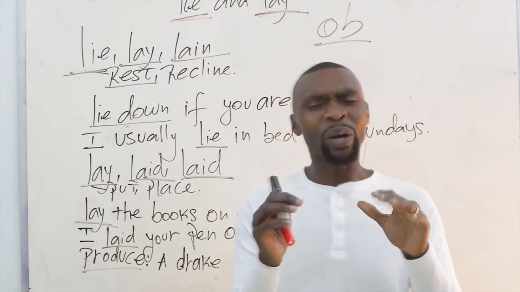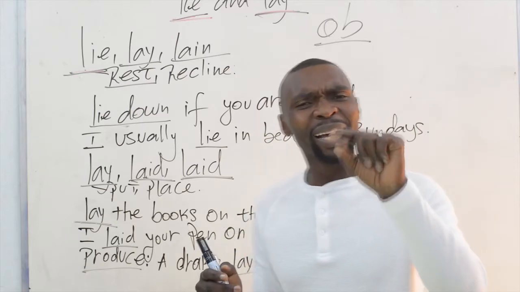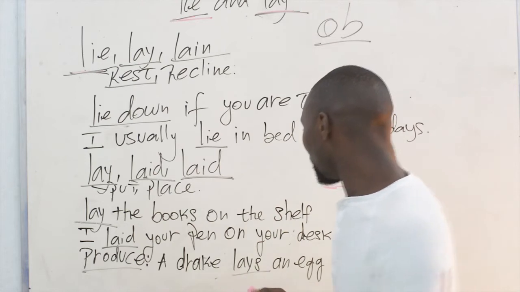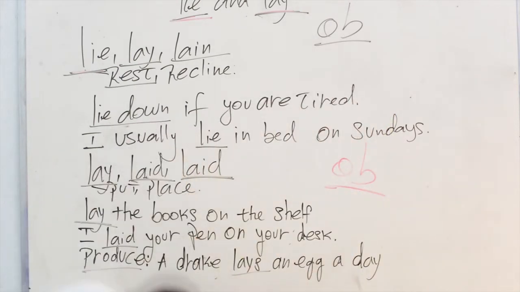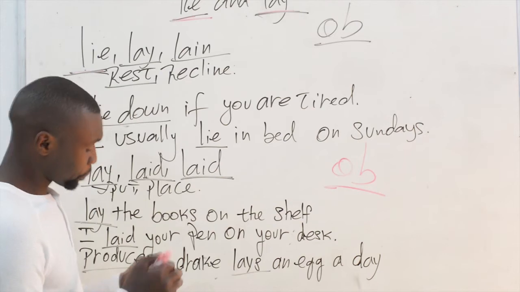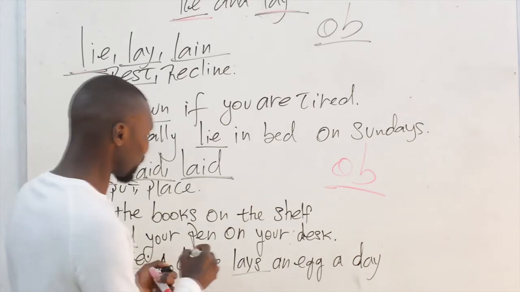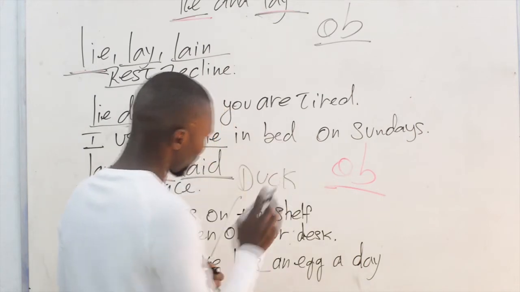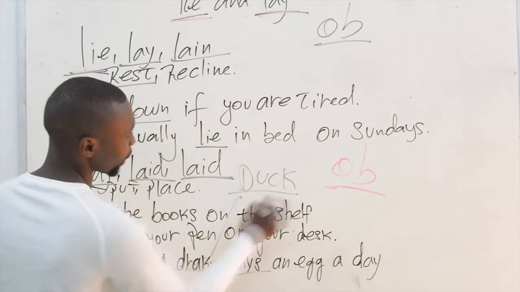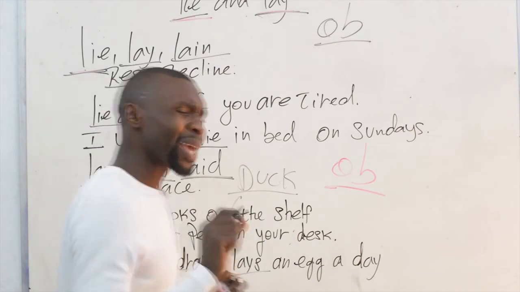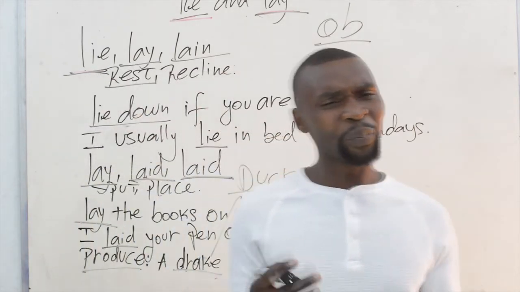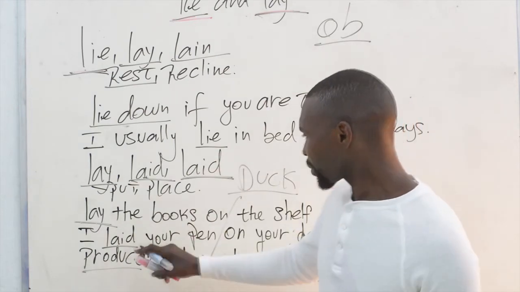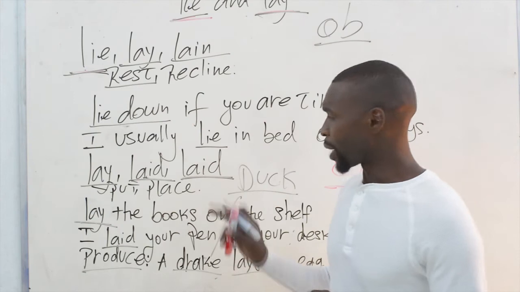Maybe you might wonder what's a drake. A drake is a female of a duck. You know what's a duck, right? It's okay. A drake is a female of a duck. So a drake lays an egg a day, which means to produce. So this is the meaning of lay.